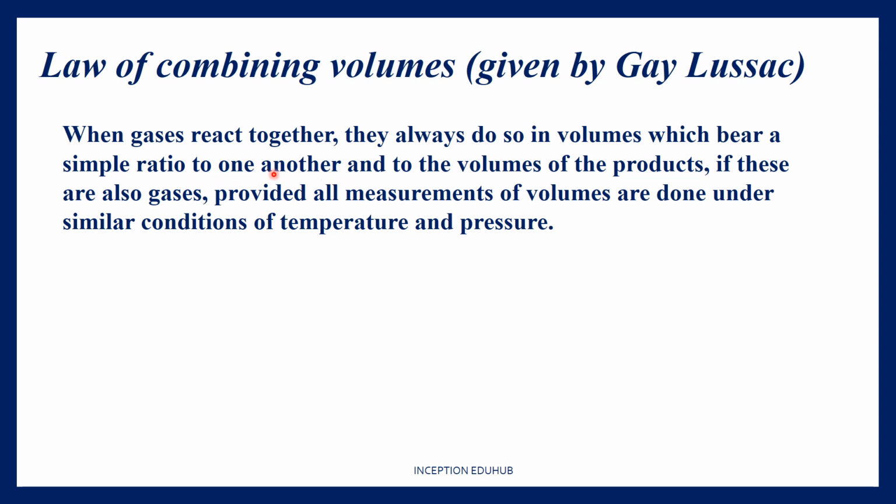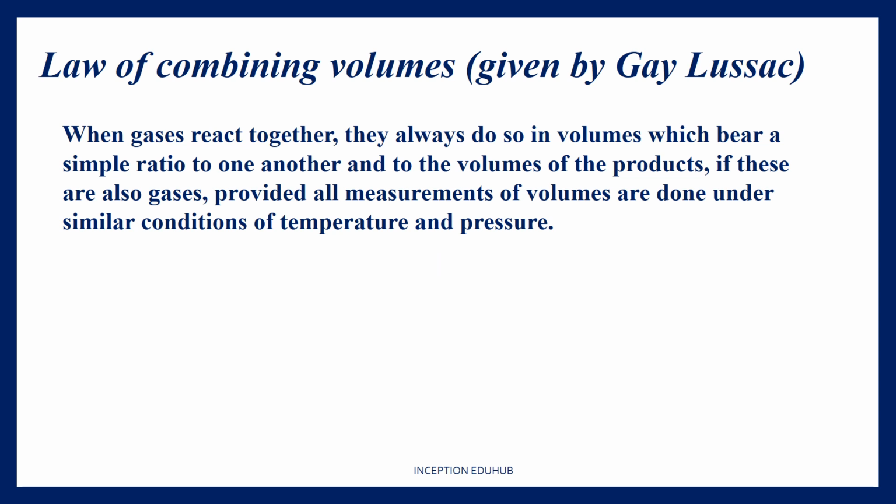Basically, it says that whenever your reactants are gases, they are always going to react with each other in simple ratios to the volumes of the products. So it also says that the volume of reactants and the volume of products is also going to remain a simple ratio if these are also gases. So if the reactants are gases and the products are gases, there is going to be a constant simple ratio among the reactants and among the reactants and products, provided all the measurements of volumes are done under similar conditions of temperature and pressure. I hope this is clear to you.